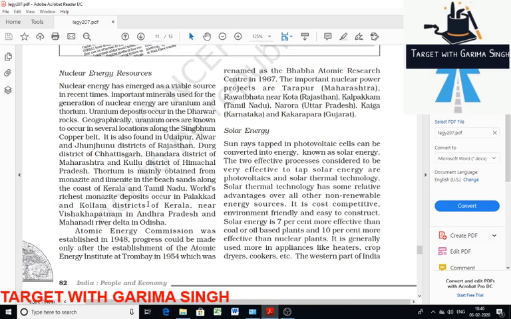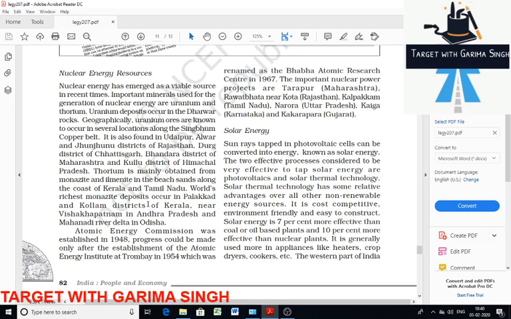Uranium and thorium are the main minerals that are used to generate nuclear energy. Nuclear energy has emerged as a feasible source in recent times. Uranium deposits in India are found in the Dharwad rock system. In Jharkhand, Singhbhum along with the copper belt. In Rajasthan, it's Udaipur, Alwar, Jhunjhunu districts. In Chhattisgarh, Durg district. In Maharashtra, Bhandara district. In Himachal, Kullu district.